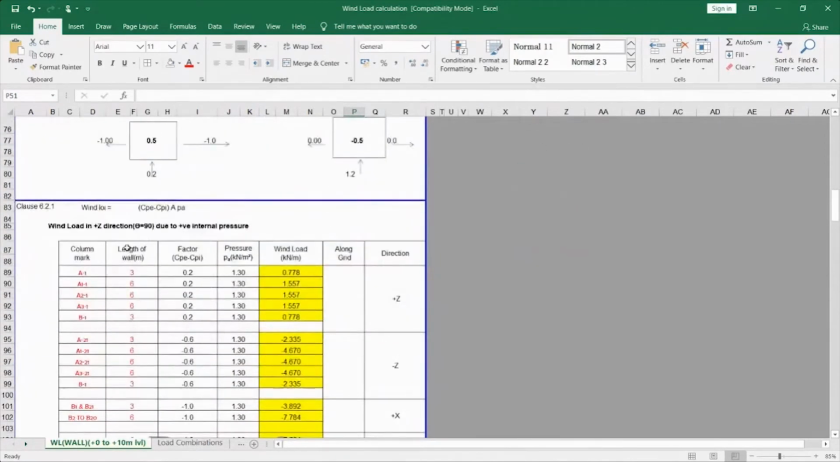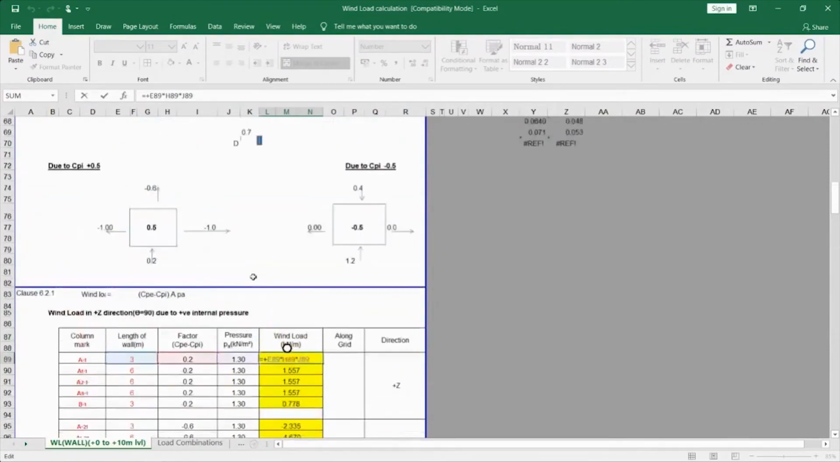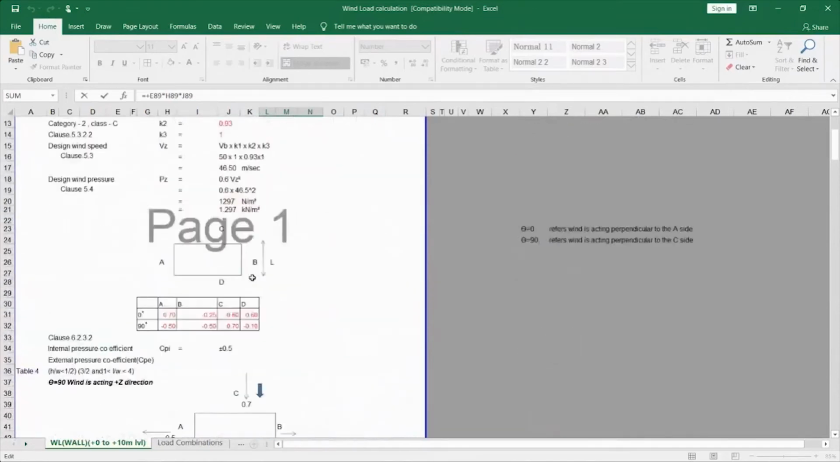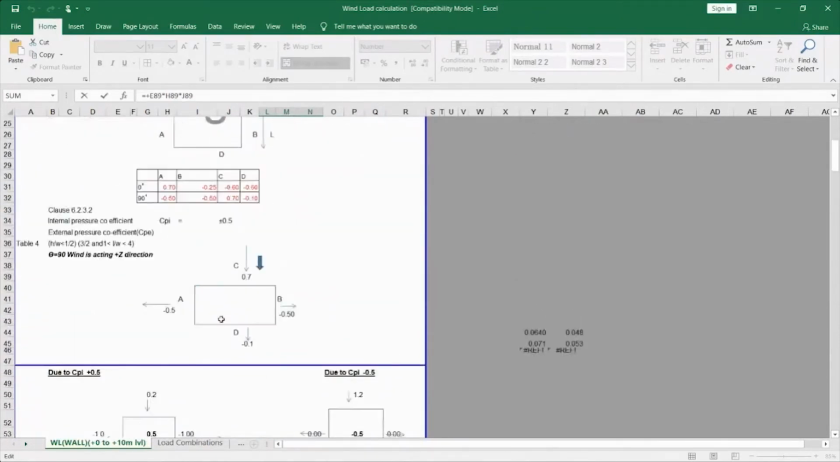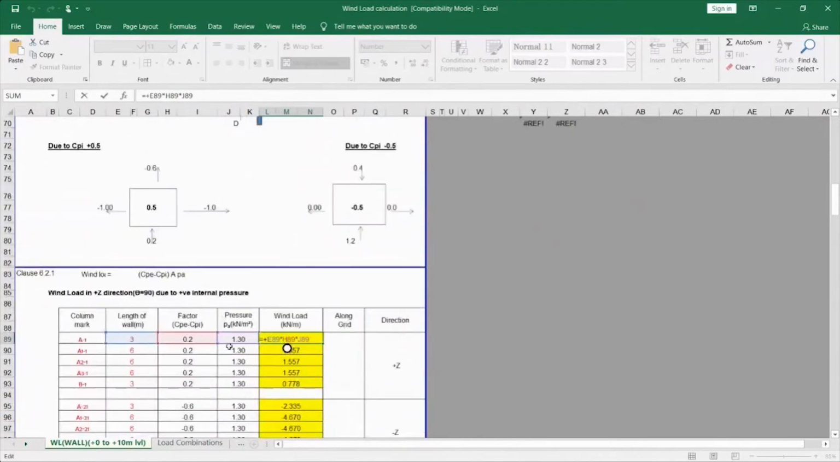Once I have calculated the CPI value, I have applied the formula which I showed you in the code: CPE minus CPI factor into length of the building into PA. This 1.3 is the pressure which we have calculated here. This pressure, rounded off to 1.3, I have applied here, and this is the length of the wall. So now you will be thinking, why have I taken this?